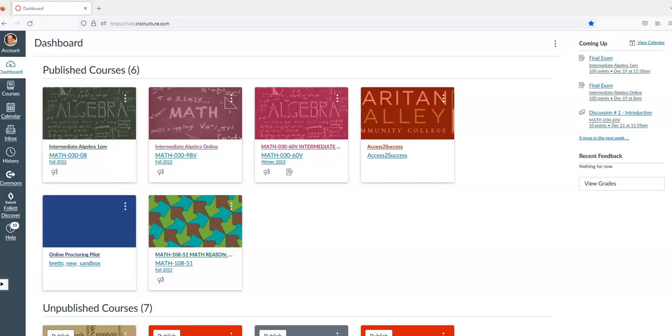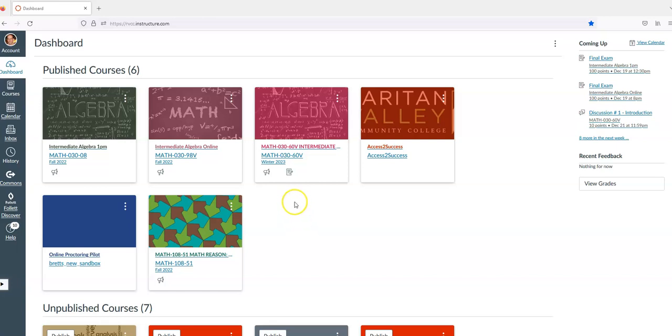Alright, so I brought up Canvas over here, and I guess the first thing to mention is what semester we're in. As funny as it sounds, after fall of 2022 comes winter of 2023. So I know we're starting the course in December of 22, but it's actually winter session 2023 if you ever needed to reference it on a transcript.